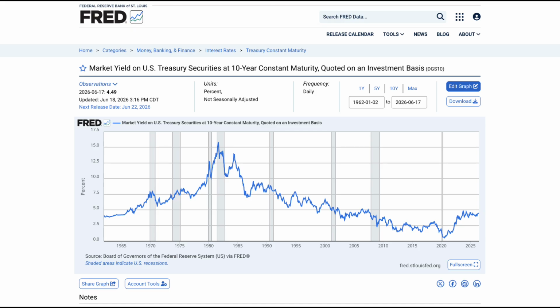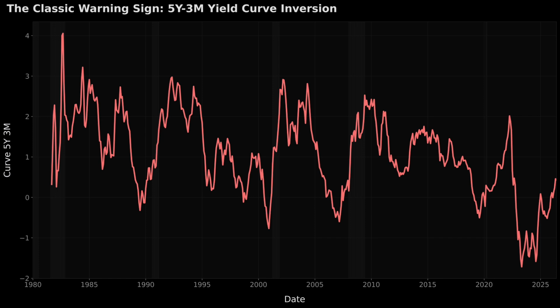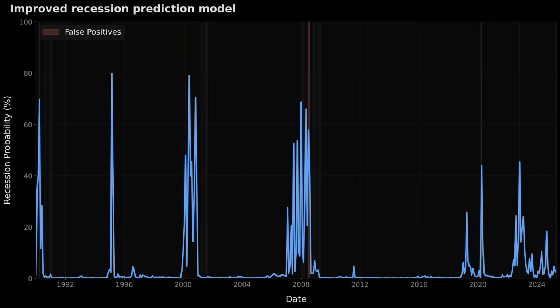The fundamental flaw in traditional models, including the Fed baseline, is that they are noisy. Because the underlying bond yields constantly fluctuate with day-to-day market sentiments, a standard yield curve baseline spends a lot of time constantly signaling an imminent crash when nothing is actually happening. In fact, if you had traded the yield curve inversion over the last 30 years, you would have sat on the sidelines in cash for roughly 1500 days, over 4 full years, completely missing out on major historical bull markets like 2024. Our upgraded AI model essentially eliminates the noise.